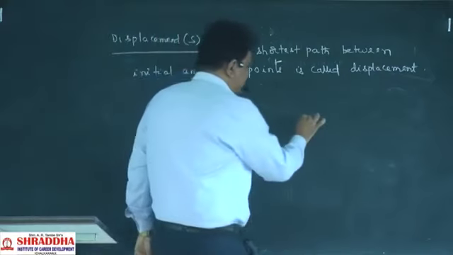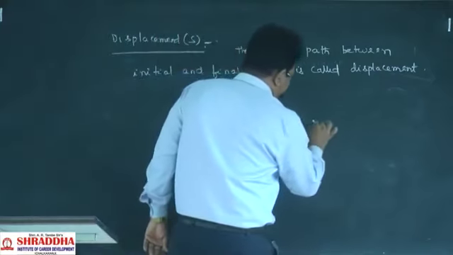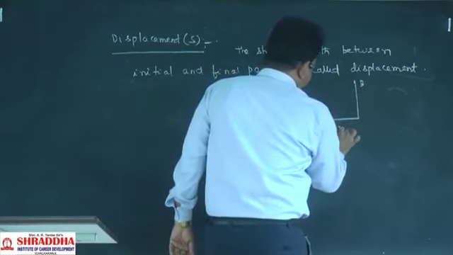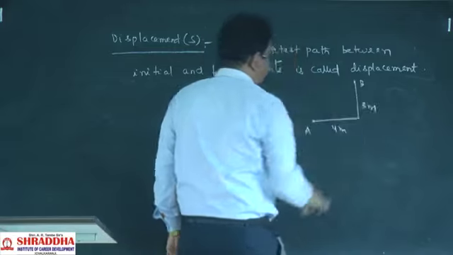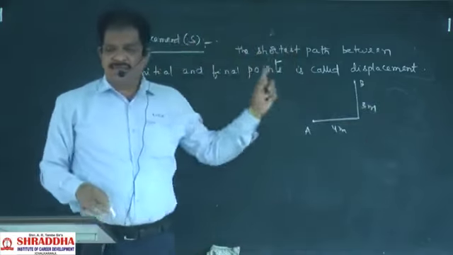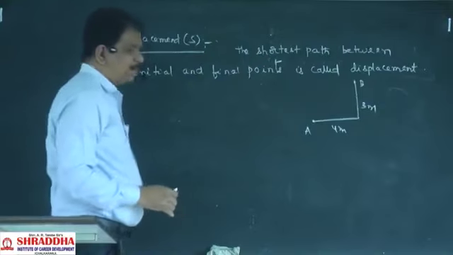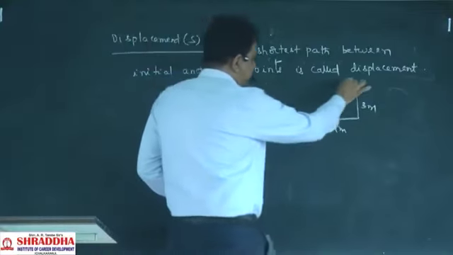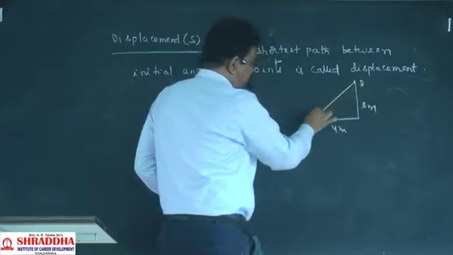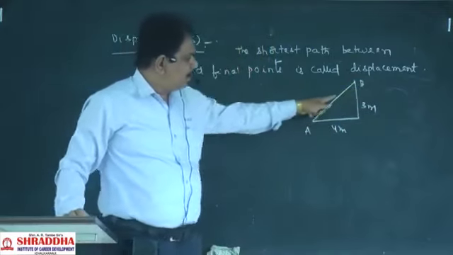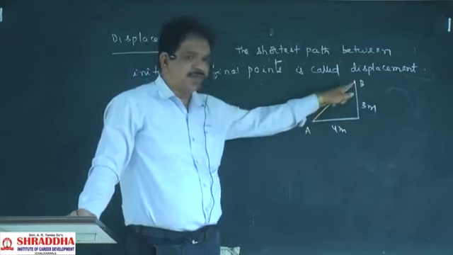For example, we discussed one example from A to reach B. A person travelled 4 meters and later 3 meters and finally reached the point B. The shortest path between any two points will be a straight line, so this will be called the displacement.